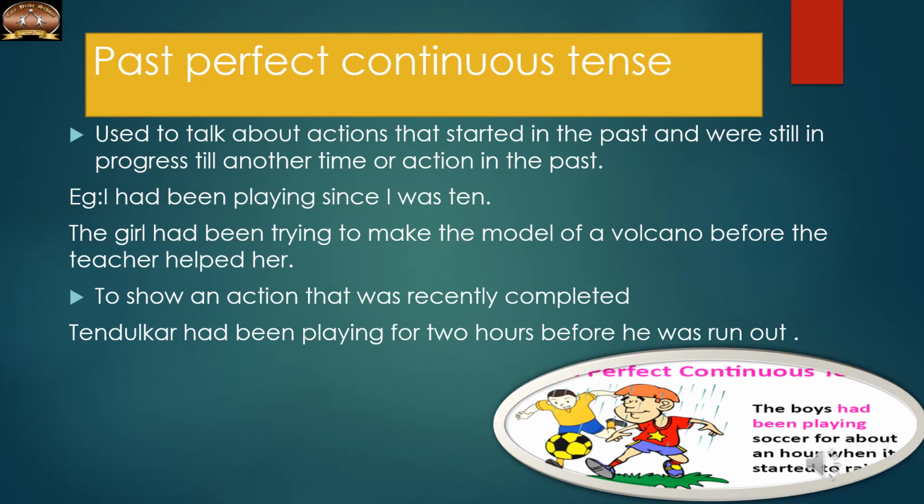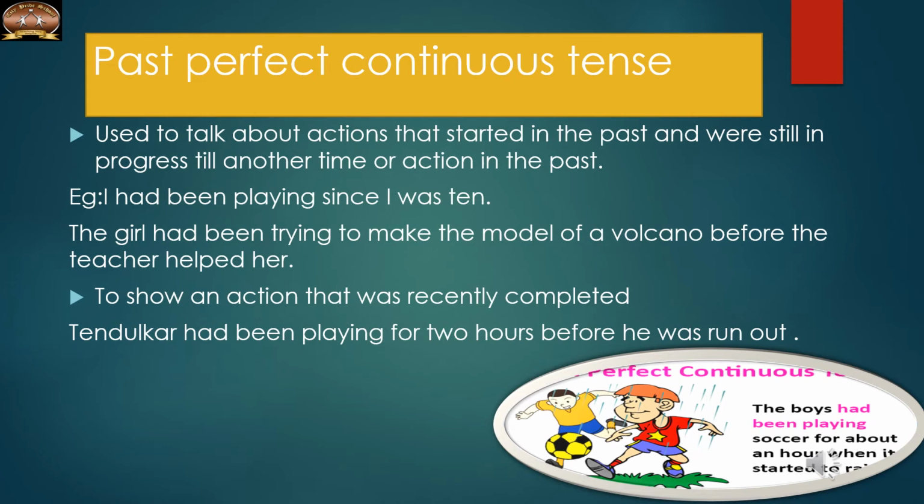So there are two actions. The teacher helped her. Before that also, the girl had been trying to make the model of a volcano, so it was a continuing activity in the past. The girl started making that volcano in the past, and it was in progress, and then another action, the helping of the teacher, came. Till that time it was in progress. The girl had been trying to make the model of a volcano before the teacher helped her.